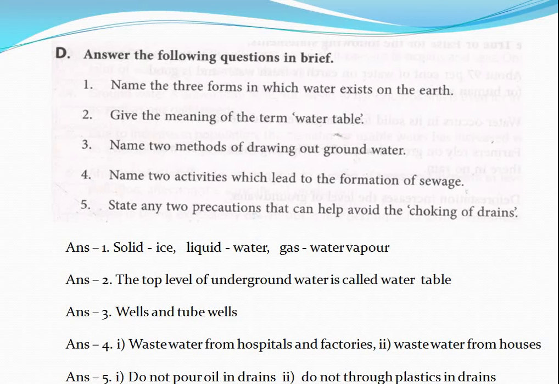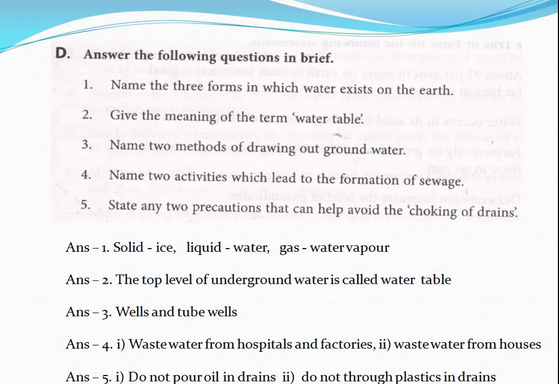How can the drains be blocked? In yesterday's video I have explained it very well. If you throw some materials, some plastic or some solid materials in the drain, it can choke the drain. Pouring oil can also choke the drain.